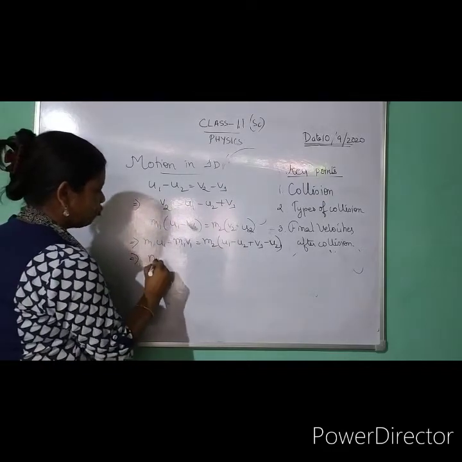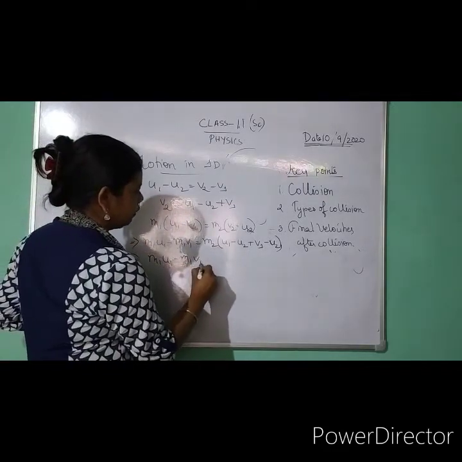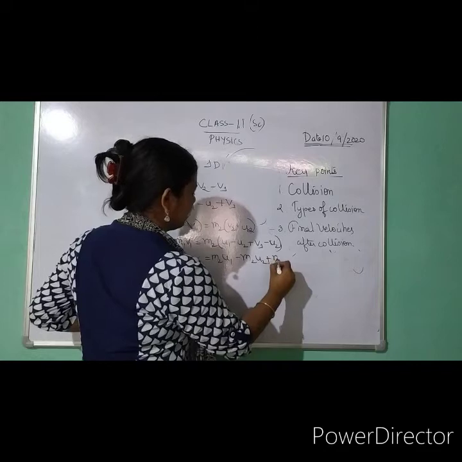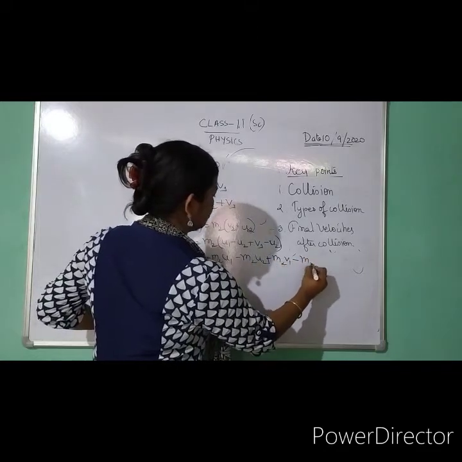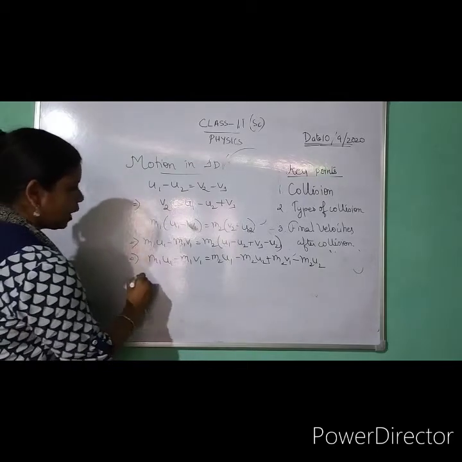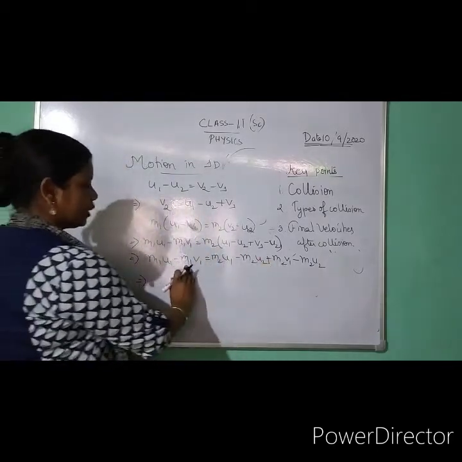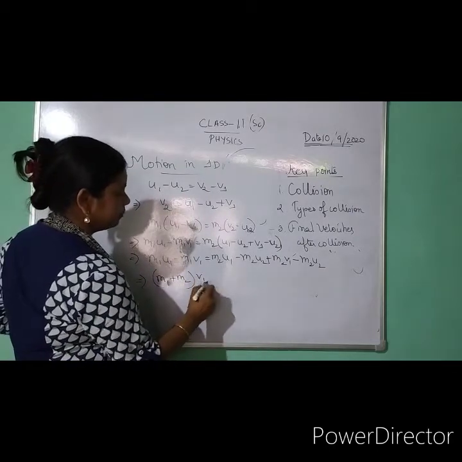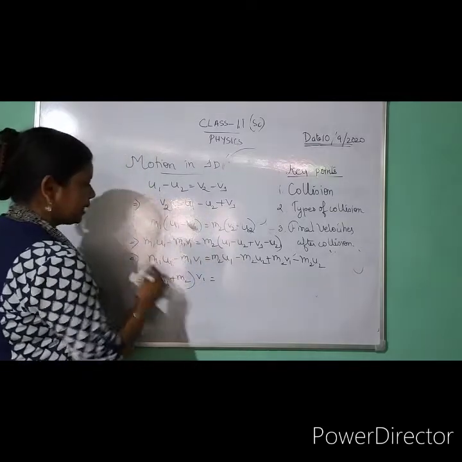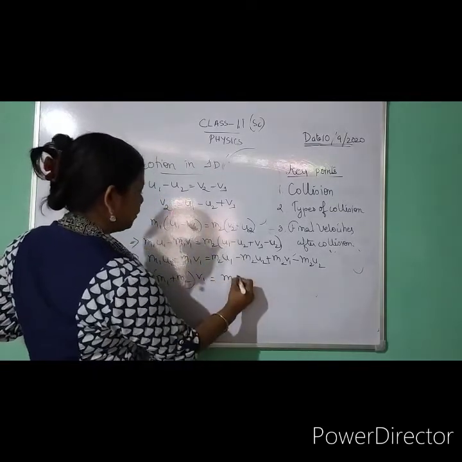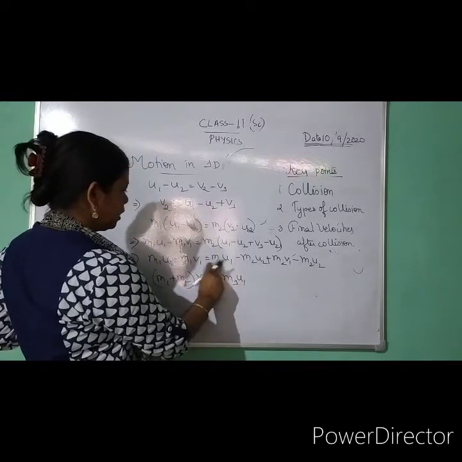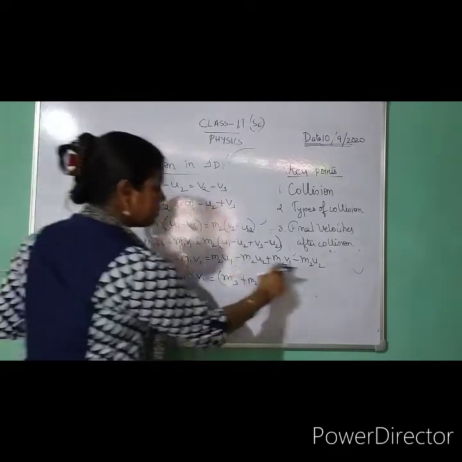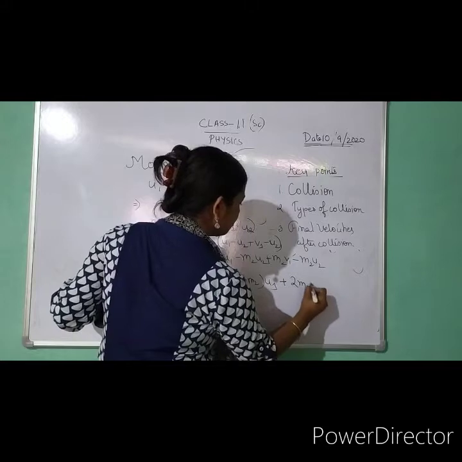Now I can write this as m1 u1 minus m1 v1 is equal to m2 u1 minus m2 u2 plus m2 v1 minus m2 u2. Got it? So I have v1 here, I have v1 here. So I can do one thing, this one I will take that side. So I can write (m1 plus m2) into v1 is equal to, on this side I will get m1 u1, done. Another u1 is here, so I can write (m1 minus m2) u1. The other two terms are same, so plus twice of m2 u2.